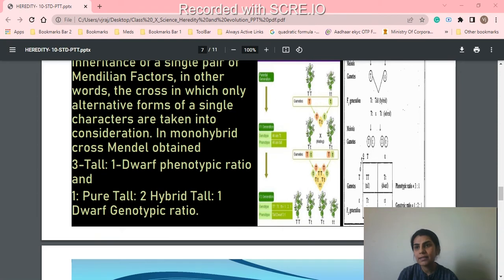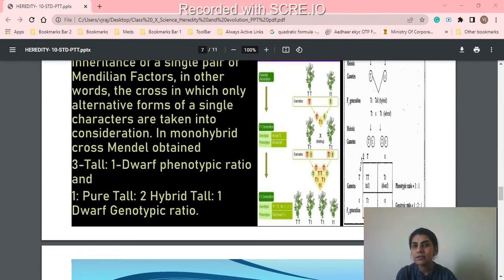Let me just brief you. In the parental generation, he took the tall plant and the short plant and he got the tall plant in the F1 generation. He was surprised to see this result. So he did self pollination in the F1 generation.